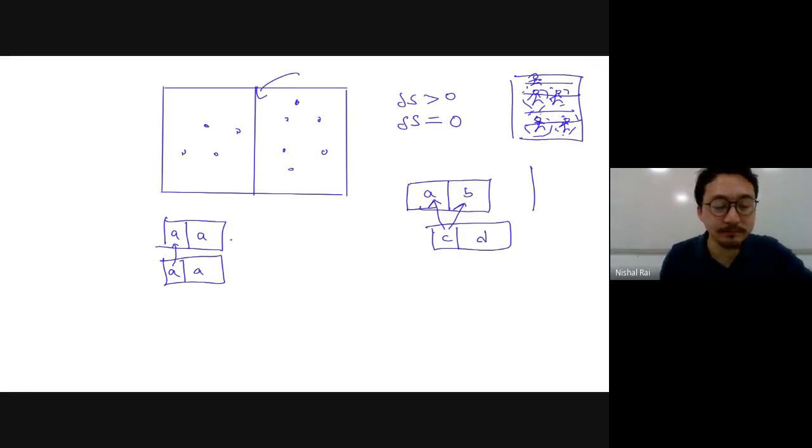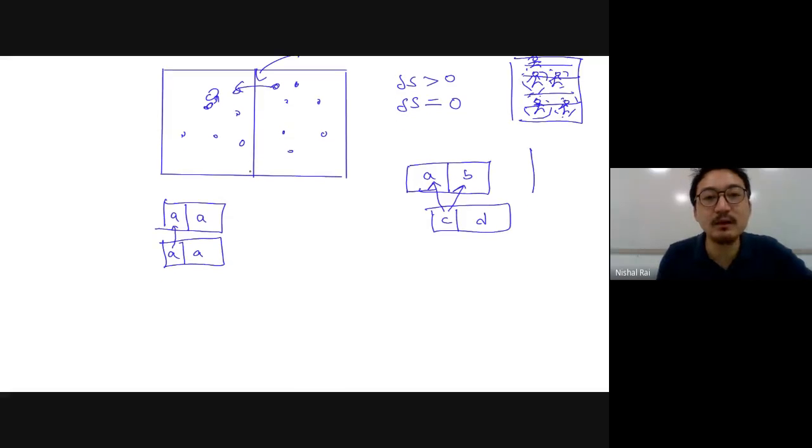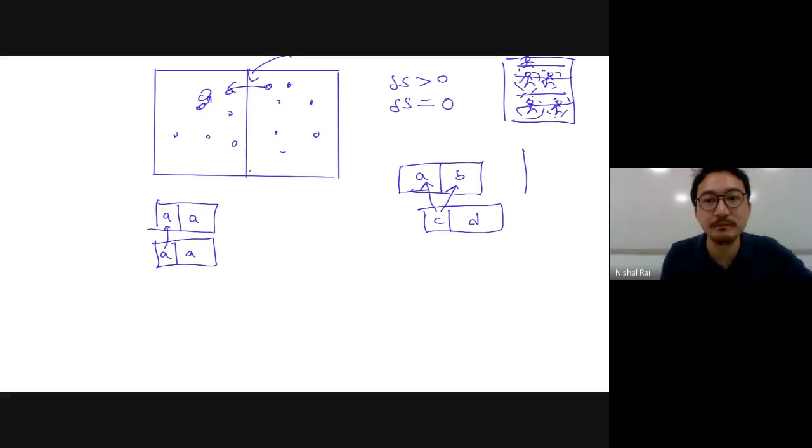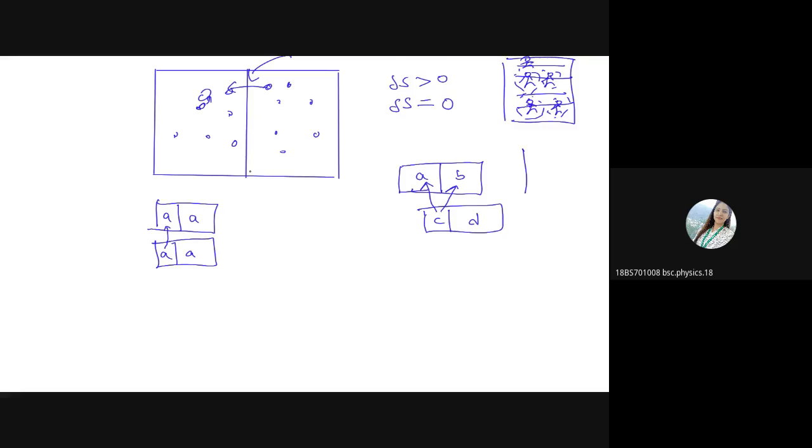I think it's not clear. Basically, the particles are what? Indistinguishable, so the randomness will not increase. Because when it's C next to it, it seems like even if this molecule comes over here, it will feel like the same molecule which is sitting over here is sitting over here. Because they are what? Indistinguishable. Because they cannot distinguish between different states. Clear? Yes, sir.